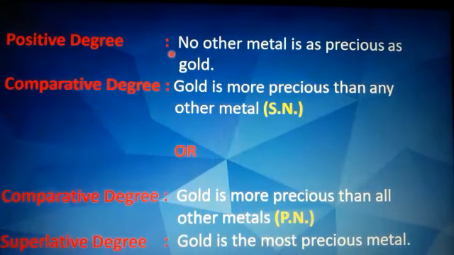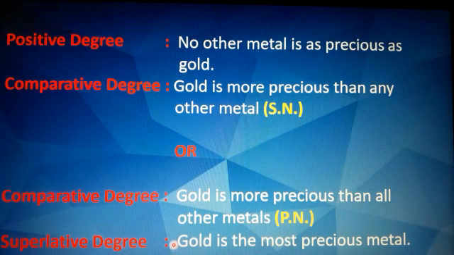No other metal is as precious as gold. So comparative degree sentence would be gold is more precious than any other metal, or gold is more precious than all other metals. So all other metals is plural noun, and above, any other metal is singular noun, that you have to take note of. And superlative degree would be gold is the most precious metal.